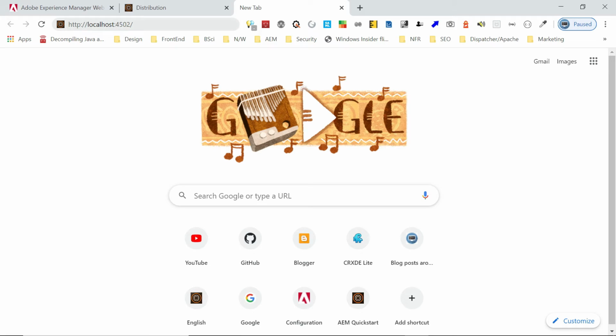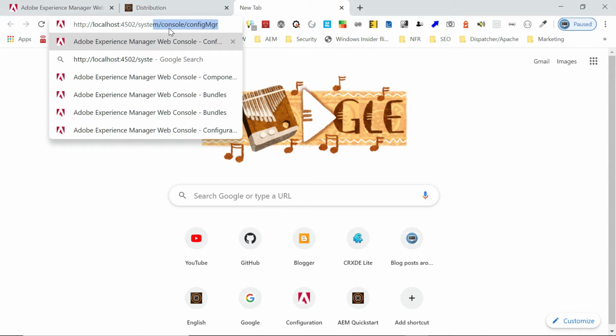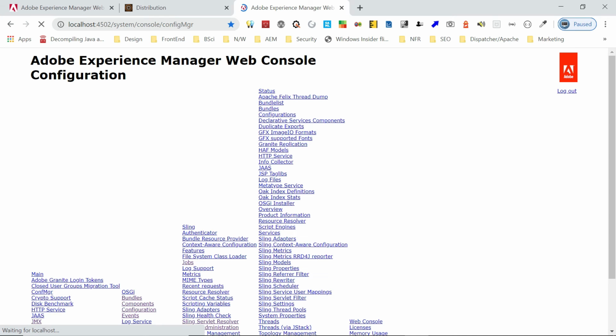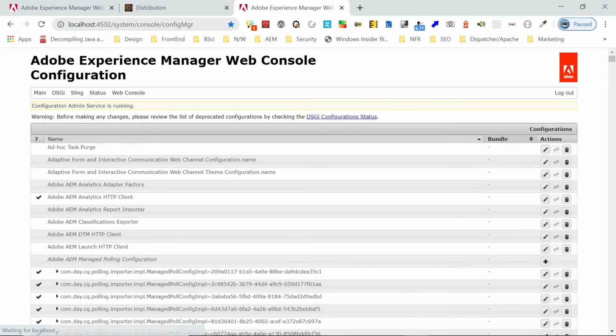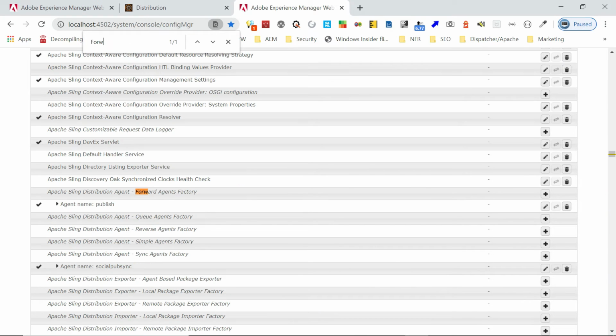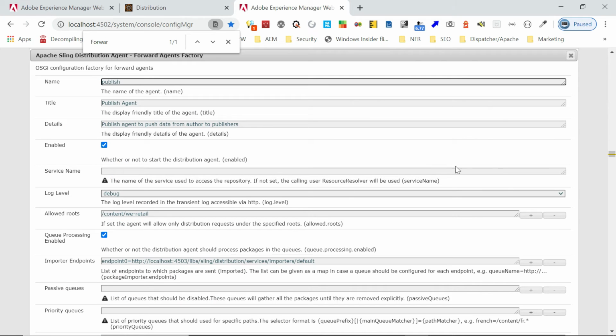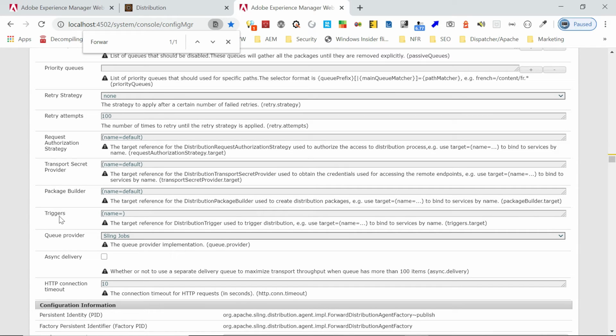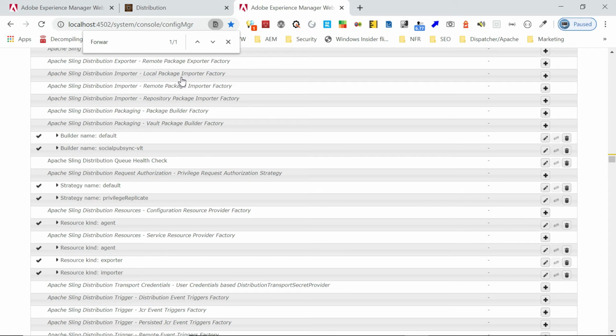Let me go into forward. Yeah, so already the agent is here. You can modify from here also. So some of the values you can't configure there. Maybe if you come down, mainly these triggers you can't configure from there. So I will show you how to configure the triggers later. Okay, now the configuration is completed.